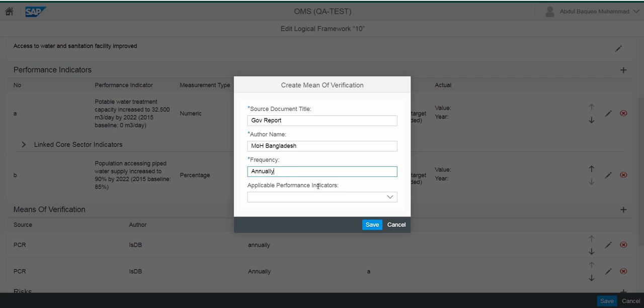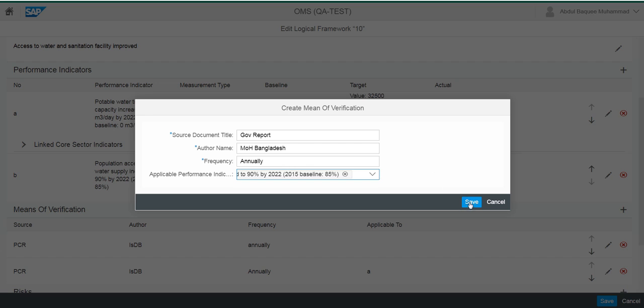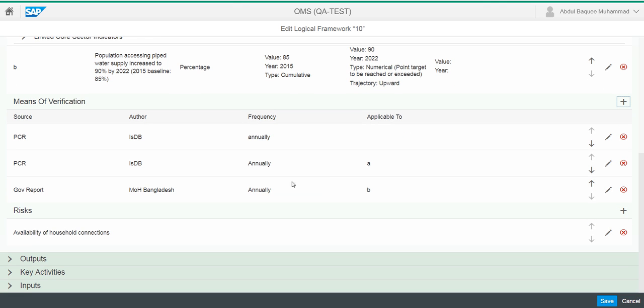annually. Here applicable to performance B, you see we have now two, so we are talking about this one. So this one is linked to that one, performance B. So here you'll find this performance B is there. There is a small bug, as you can see, because we entered twice, it maintains. So it's a bug that we'll need to solve from our end. So you need to just be patient with some of those bugs that are still available in the OMS system, and we are working hard with IMDT to resolve them, inshallah.